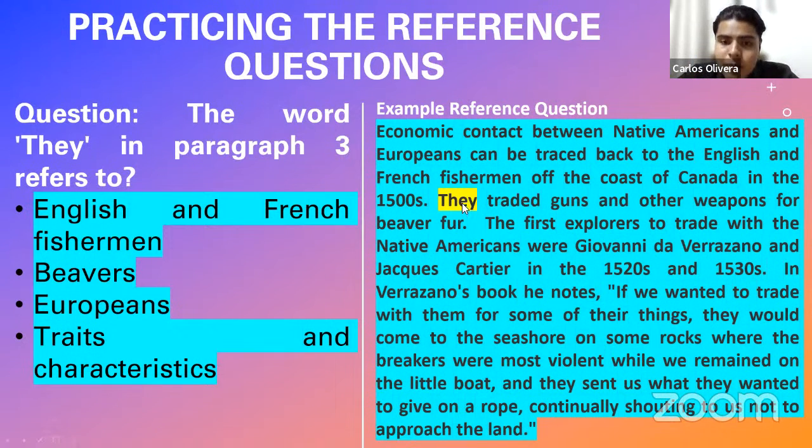Because if this word they here means something, it will probably not mean the same here. For example, this word they doesn't mean the same as this particular word they. They here refers to other people, as you can see, this other they at the end of the passage. Here they sent us or they would.